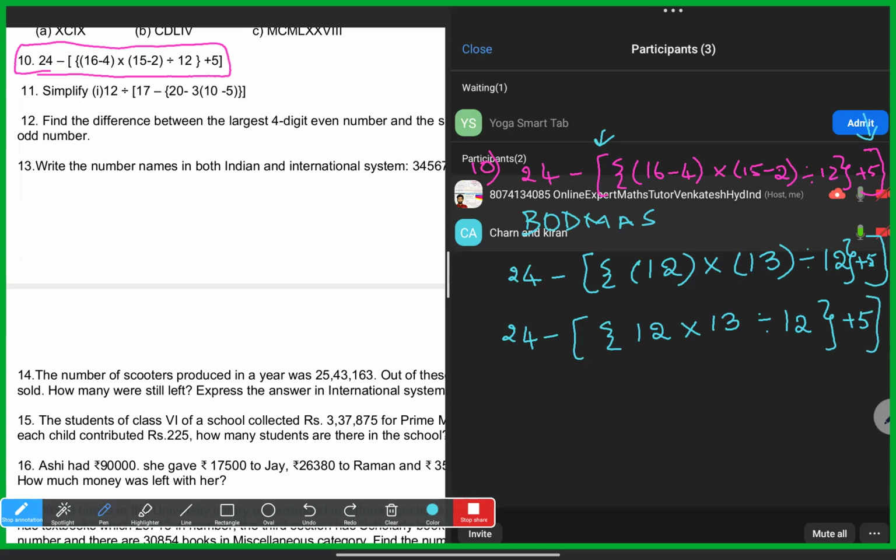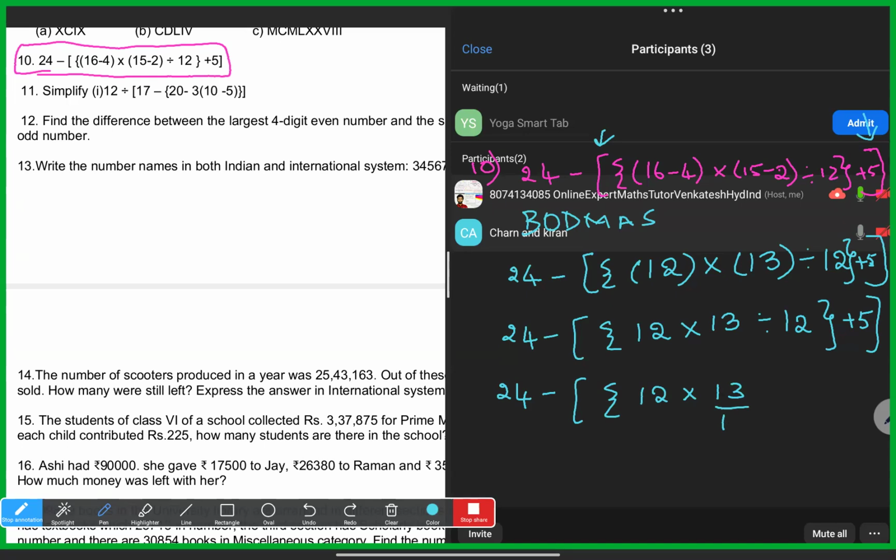Now here you can see, this flower bracket, in the next step you have to do division. So now 13 divided by 12. We cannot do 13 divided by 12, no?